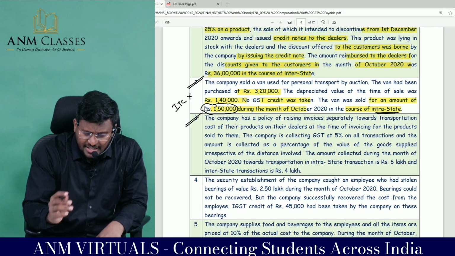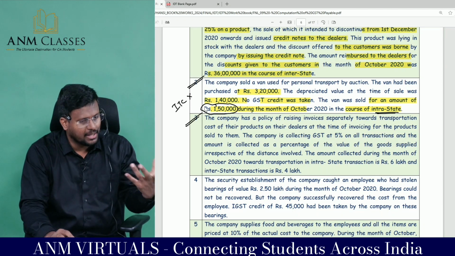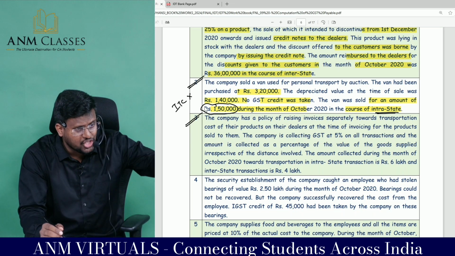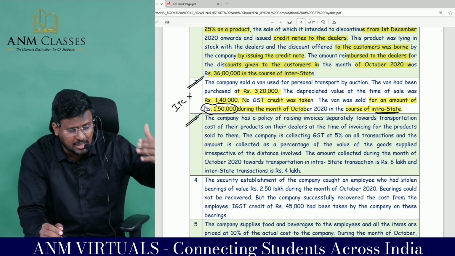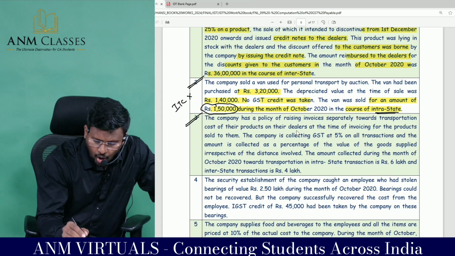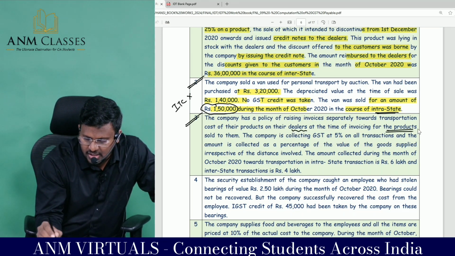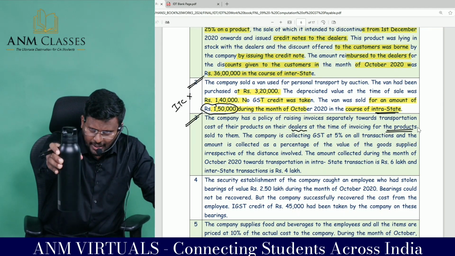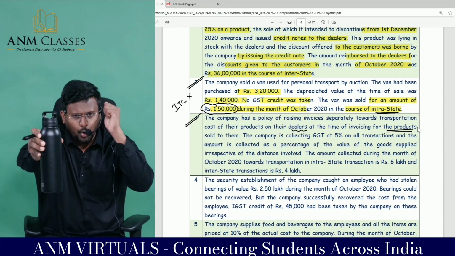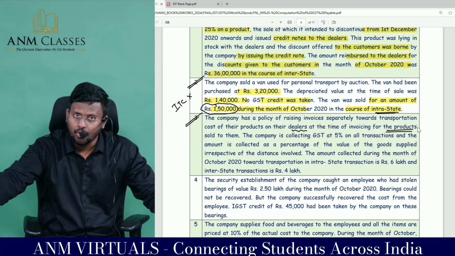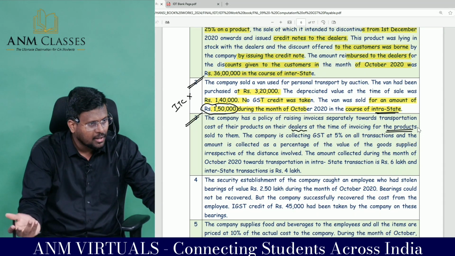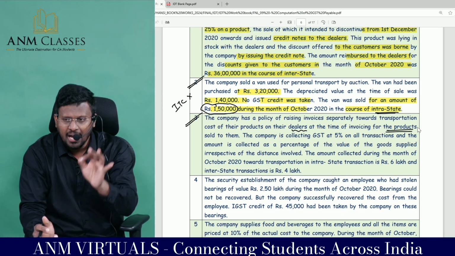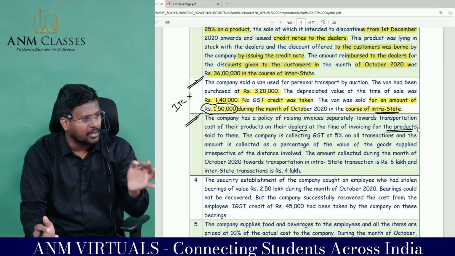The company has a policy of raising invoices, that means they will raise the invoice separately towards transportation cost. Oh my God. For transportation charges, they used to raise a separate invoice on their dealers at the time of invoicing for the product sold to them. So when I sell this product to you, for this product I will raise an invoice. For transporting the goods, I will raise another invoice. Composite supply. They are providing two supplies at the same time, where one supply is the principal supply and the other is the ancillary supply, naturally bundled.